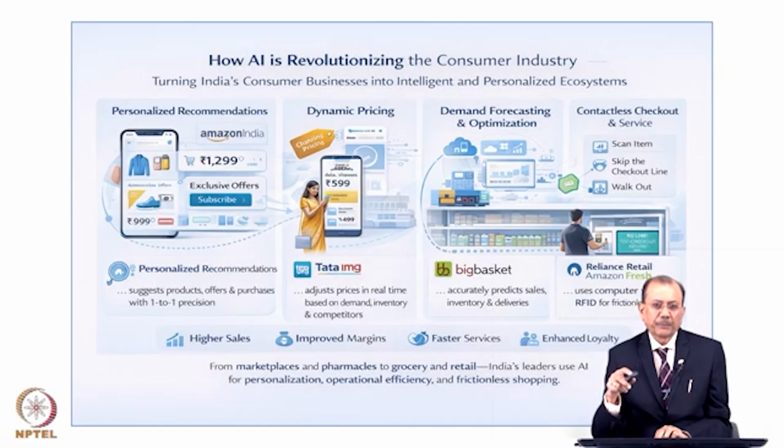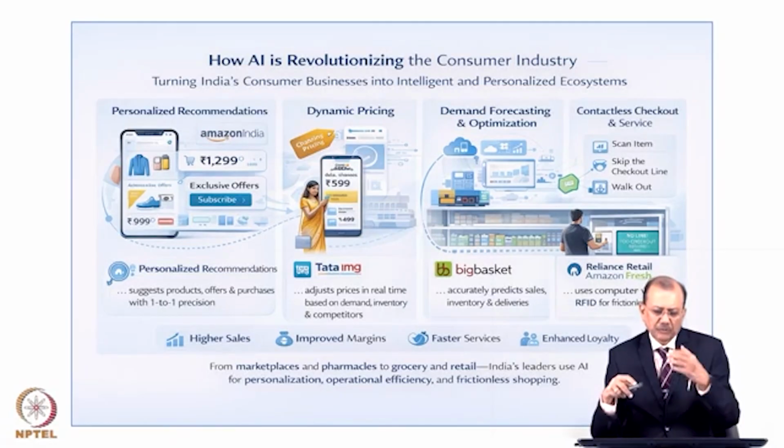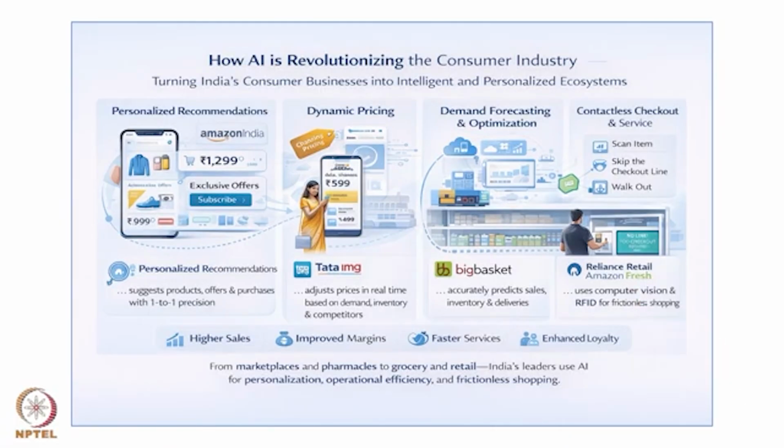Depending upon your past purchases and what Amazon knows about you, they will put a first selection list based on your taste. It's called personalized recommendation. Then you can further improve your selection criteria, but the first time you will get your personalized recommendation.